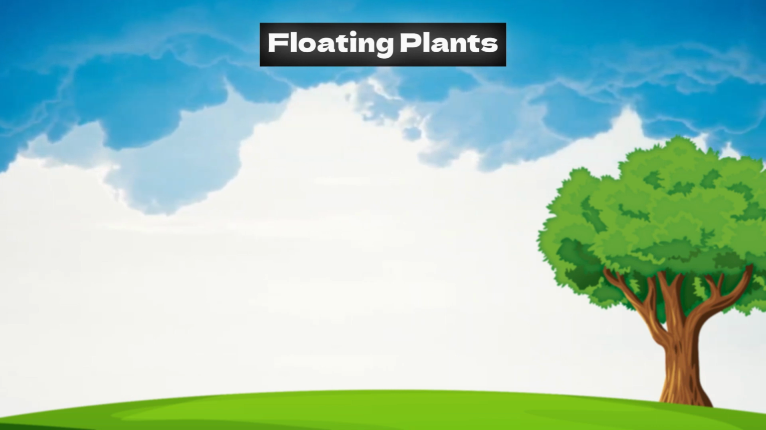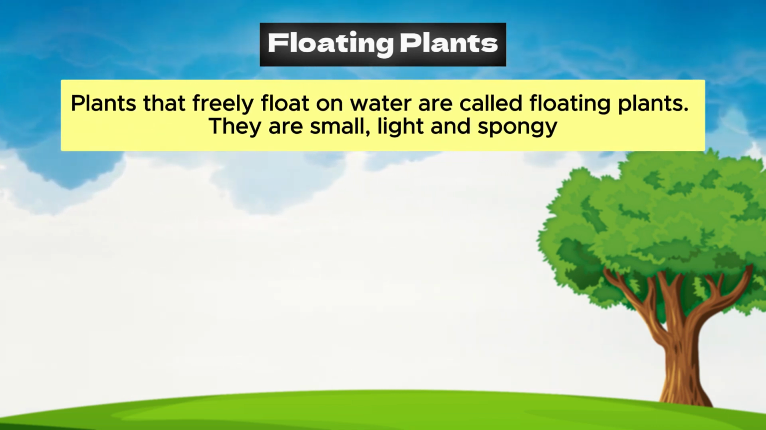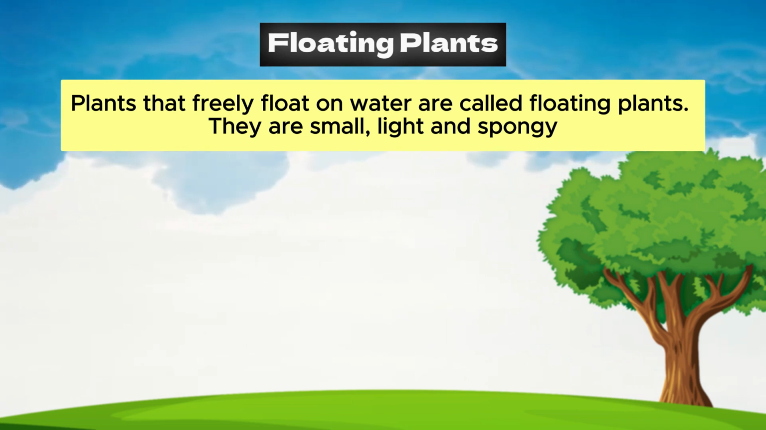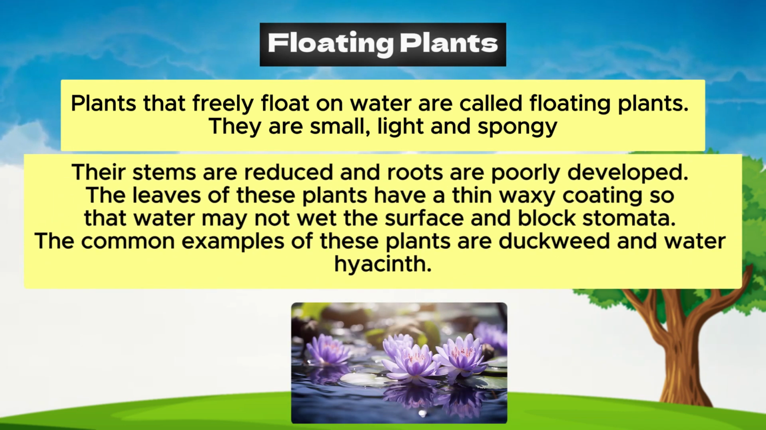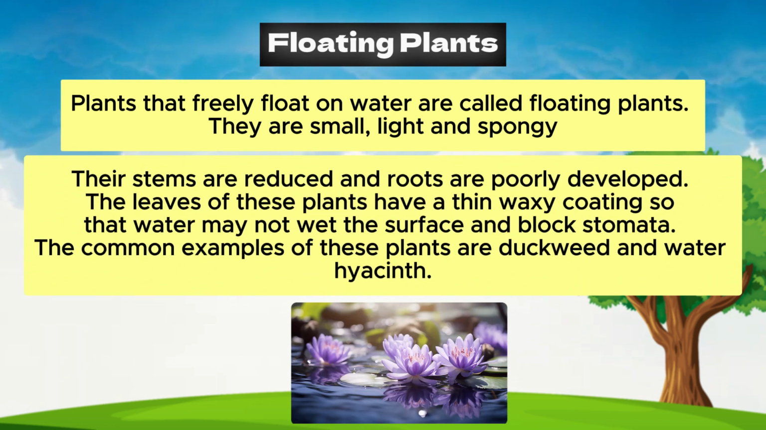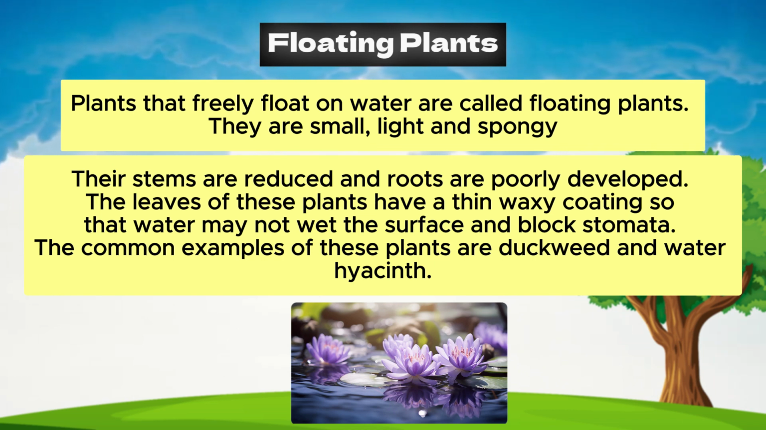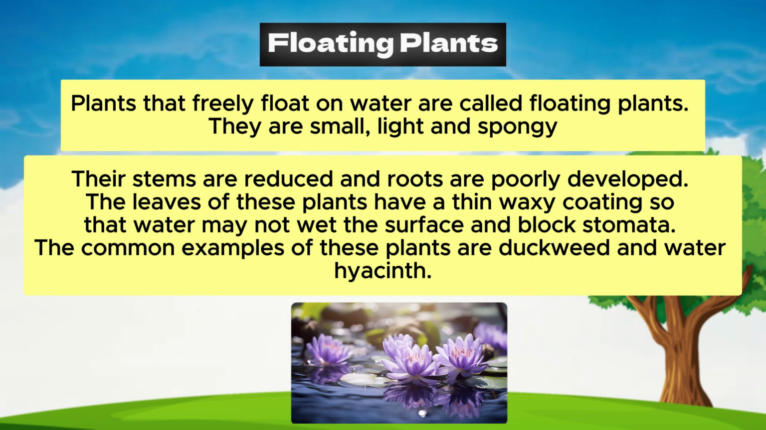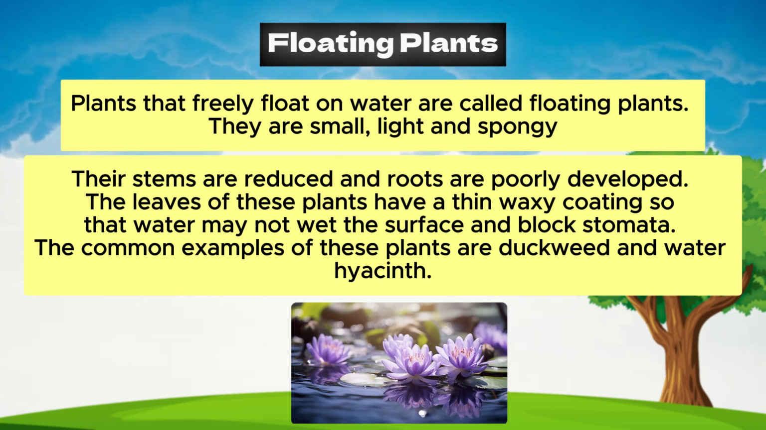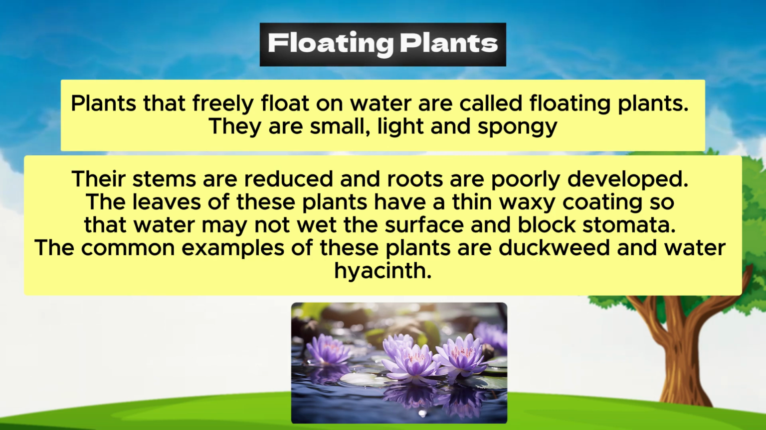Floating plants. Plants that freely float on water are called floating plants. They are small, light and spongy. Their stems are reduced and roots are poorly developed. The leaves of these plants have a thin waxy coating so that water may not wet the surface and block stomata. The common examples of these plants are duckweed and water hyacinth.